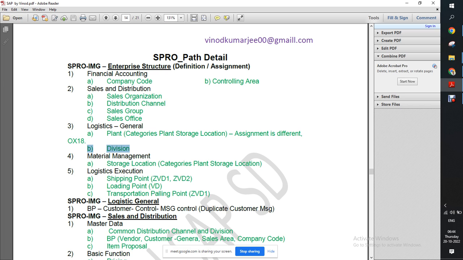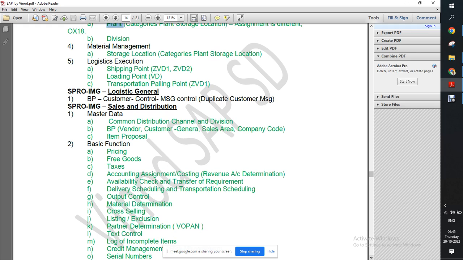FI consultant will do these two and MM guy will do this one. LE, logistics execution guy, will do these things. SD consultant is also responsible for BP. BP is nothing but customer master. For material master, MM guy will do the material master. These all things we will learn later, once the course goes down. For the time being, we can leave it.